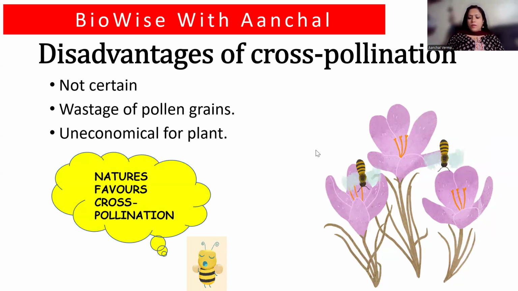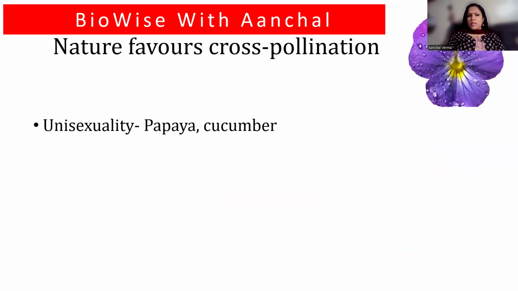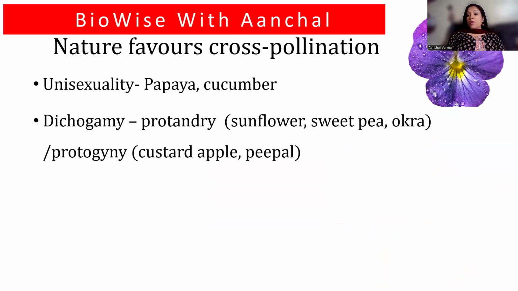Now here, if you see why nature favors cross pollination, there are certain terms like unisexuality. You see that there are plants like papaya and cucumber. There we have plants of one gender, like monoecious, dioecious. We have studied this in the previous chapter, the flower chapter. What is a monoecious plant? Write in the comment section. And what is a dioecious plant? Write in the comment section. Okay. Are papaya and cucumber monoecious or dioecious? That also, write in the comment section.